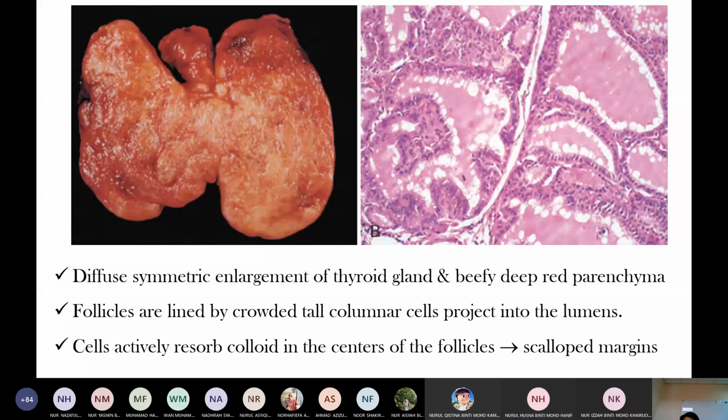In Graves' disease, the whole gland is hyperactive. All the follicular cells synthesize thyroid hormone. They use this colloid for thyroid hormone synthesis. So here is the active scalloped margin.